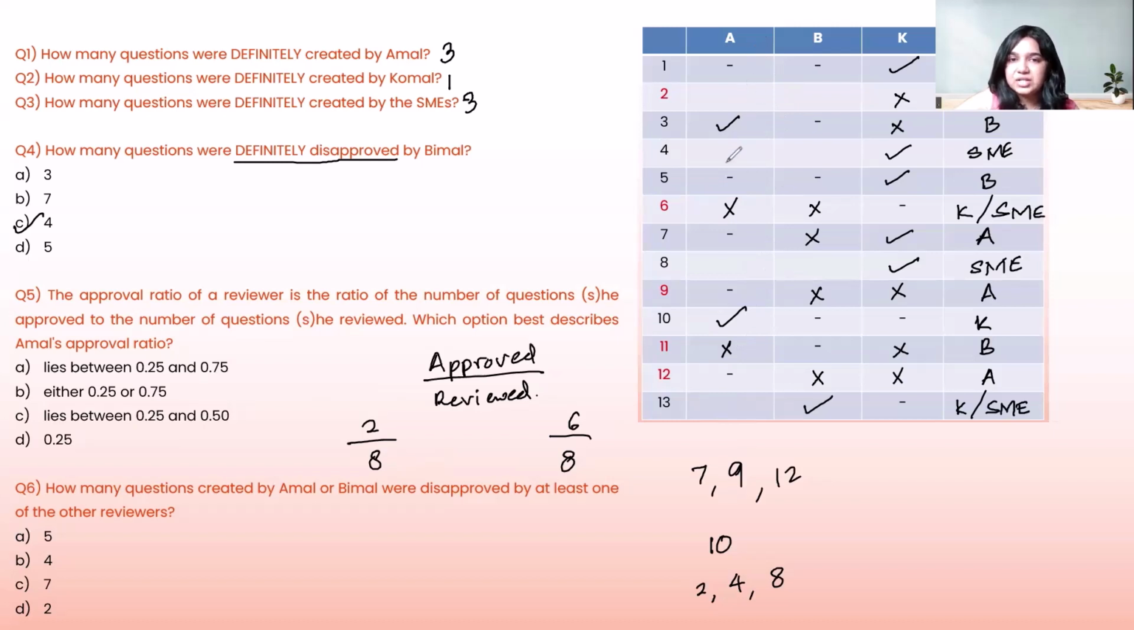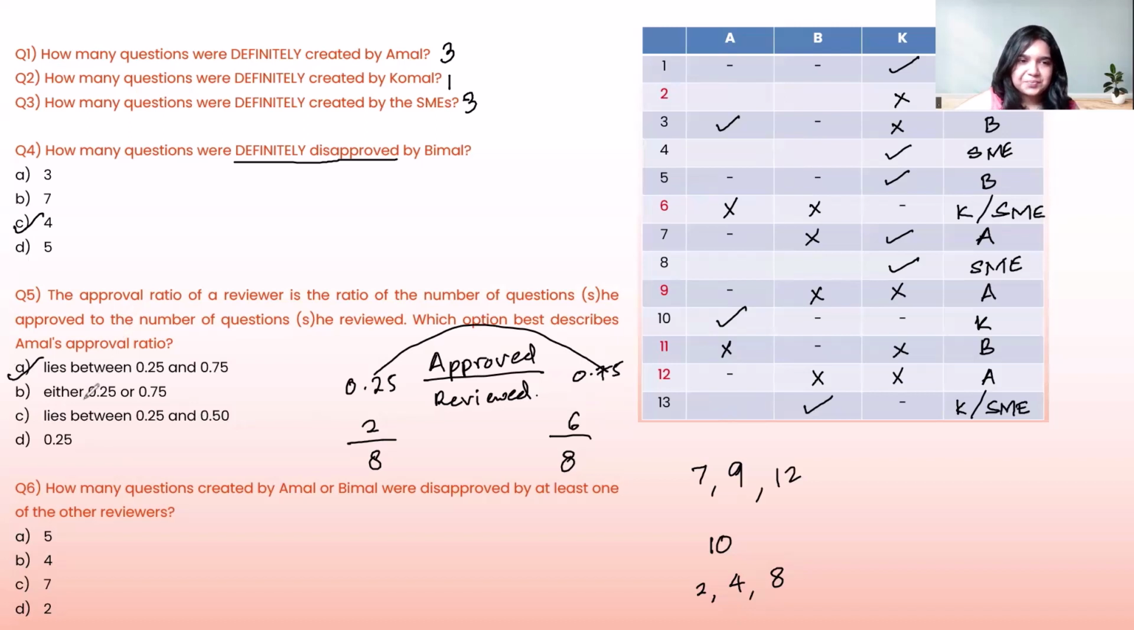If Amal has rejected all the others and only 3 and 10 are in the picture, then it would be 2 out of 8. So 2 out of 8 is 1/4, which is 0.25. And 6 out of 8 is 3/4, which is 0.75. So your answer could be anywhere between 0.25 and 0.75, because Amal could have approved 3 out of 8 questions, or 4 out of 8, or 5 out of 8, or 6. So lies between 0.25 and 0.75 would be the correct answer for this question.